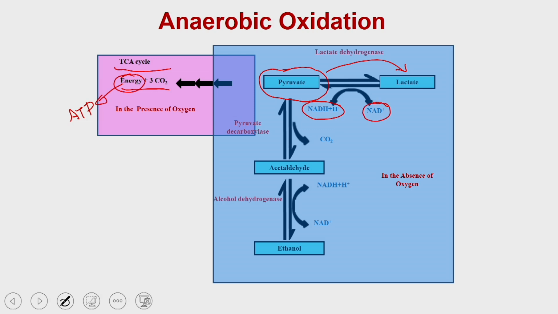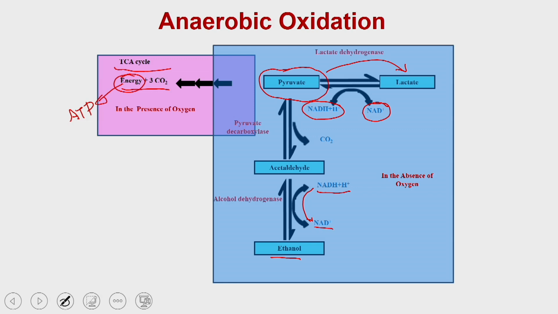In the other pathway, it utilizes 2 enzymes, one called pyruvate decarboxylase and the other called alcohol dehydrogenase. It does the decarboxylation reaction first to generate acetaldehyde from the pyruvate, and then from the acetaldehyde it generates the ethanol, where 1 molecule of NADH is used and the NADH is converted into NAD plus.